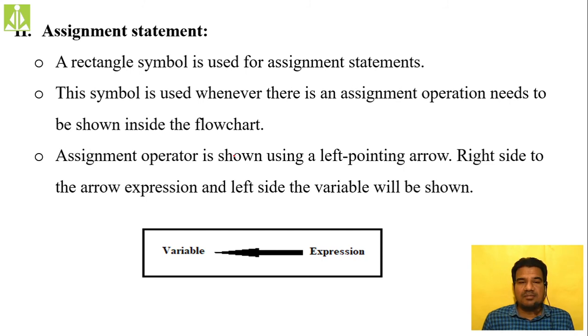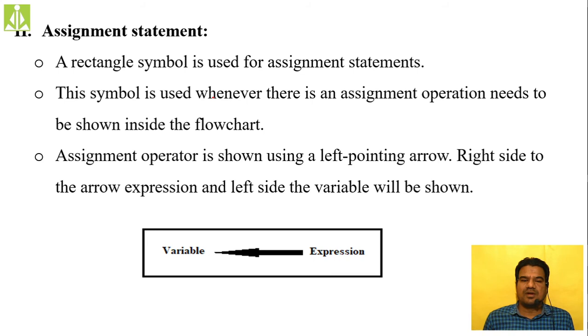The next one, assignment statement. Whenever you are initializing some variables or assigning some value to a variable, we use the rectangle shape. A rectangle symbol is used for the assignment statement. All these symbols you have to remember, we have very few. Designing a flowchart and the different symbols used inside a flowchart is an LAQ, a long answer question, and a very important one from your first unit. So you have to remember all the symbols.